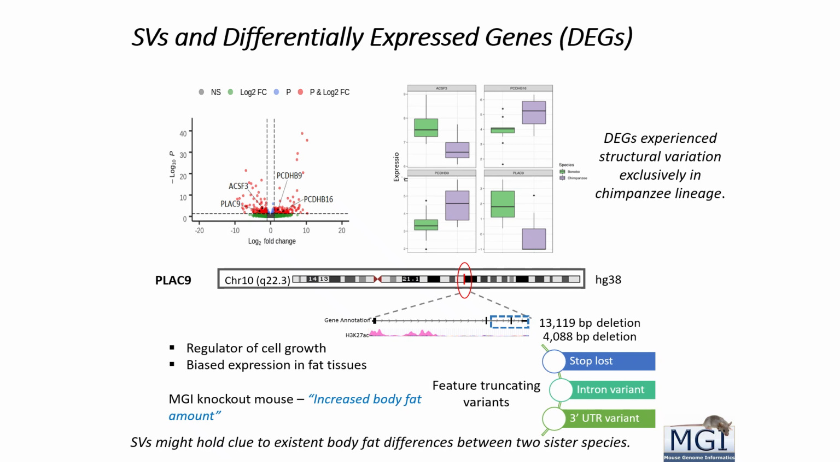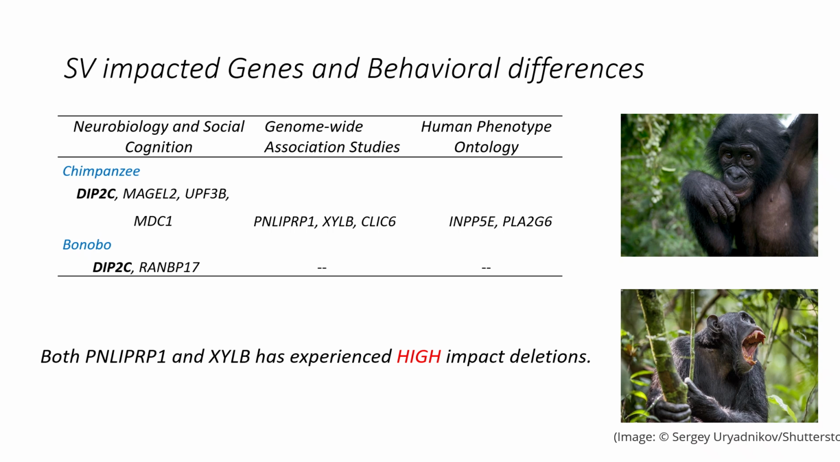So based on this finding, we can also speculate that SVs might hold a clue to existing body fat differences between two sister species. Since there exist profound behavioral differences between chimpanzees and bonobo, we tried to find some SVs that occurred specifically in genes that were involved in behavior or social cognition.